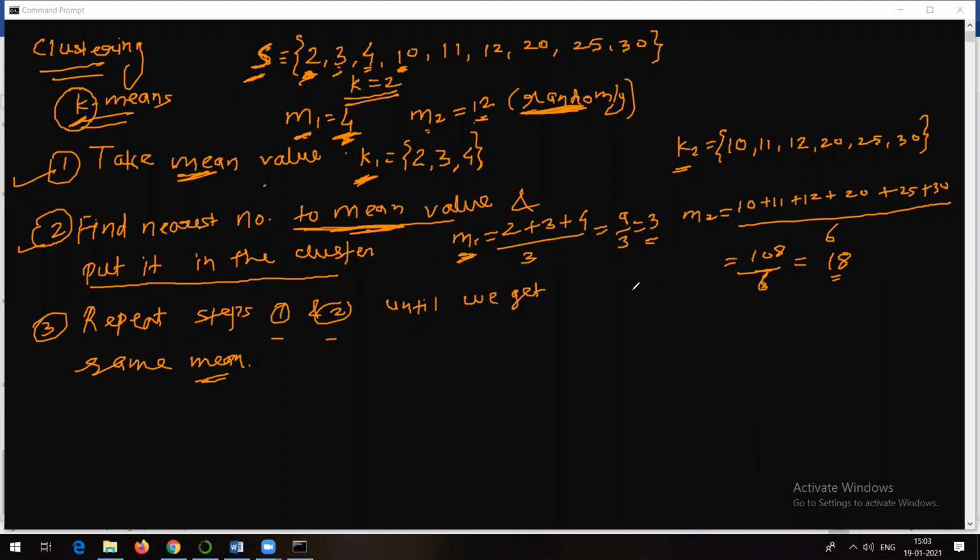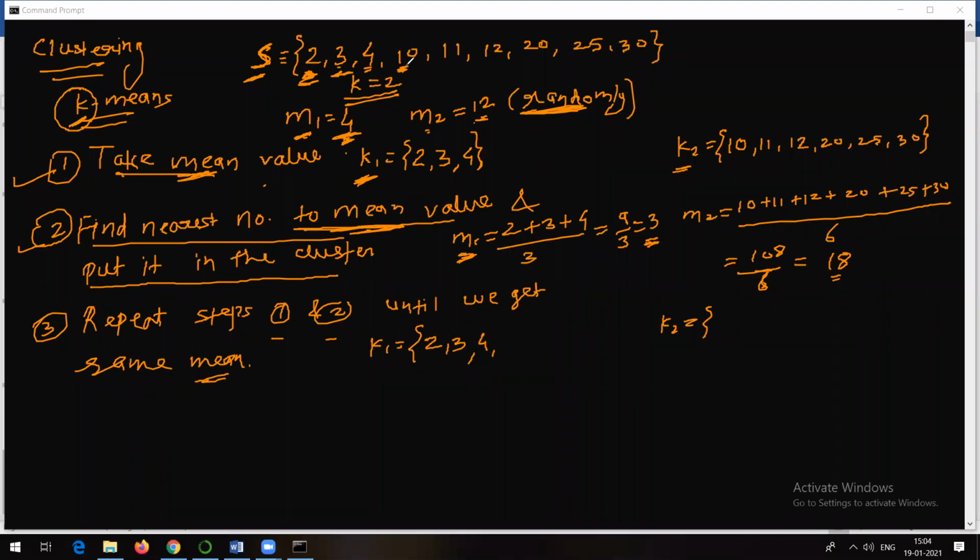Now what do we need to do once we have the means? Once we have the means, find the nearest number to each mean. Step 2 also we need to do. So just find the clusters K1 and K2. Check this 2: is it nearer to 3 or 18? Obviously it is nearer to 3. Similarly, 3 is nearer to 3 or 18? Obviously 3. 4 is here.